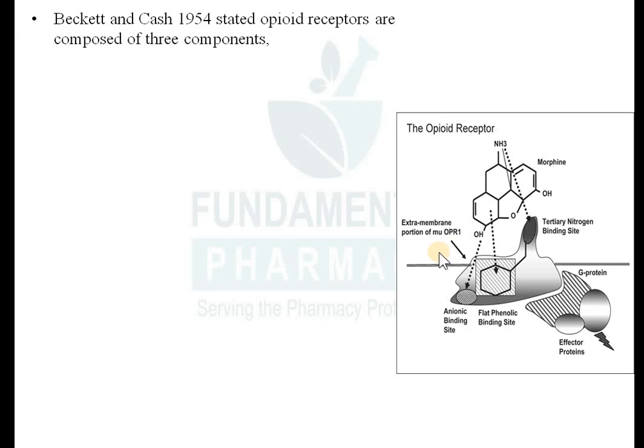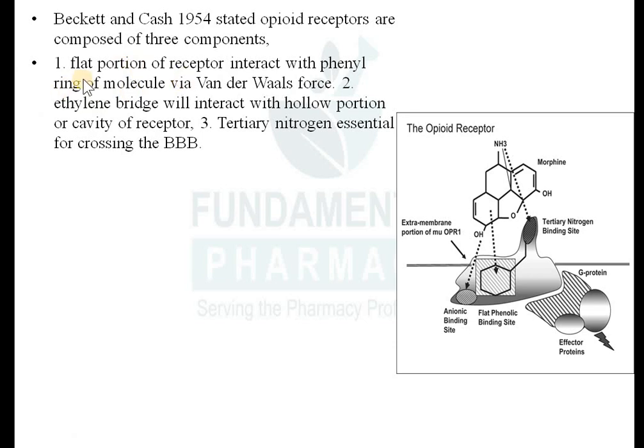Now how will these alkaloids interact with the receptor? There was one theory proposed by Beckett and Casy in 1954. They stated that the opioid receptor is composed of three components. So which are the three components? The opioid receptor will have three portions. The first portion will be the flat portion of the receptor, which will interact with the phenyl ring of your molecule.